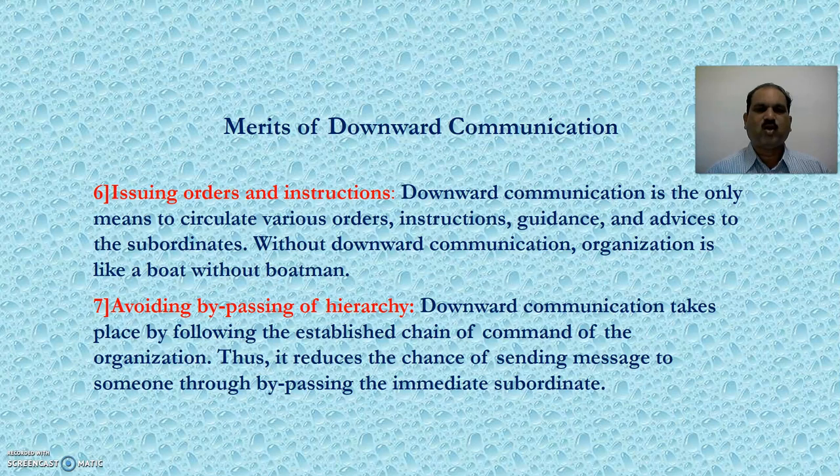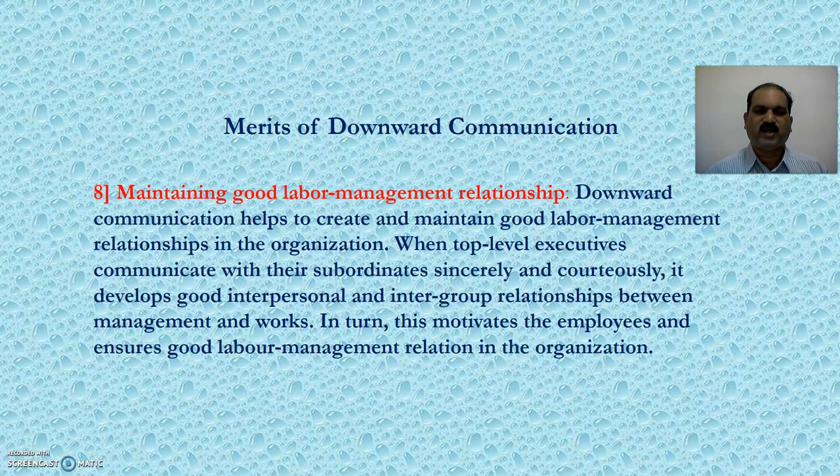Sixth, issuing orders and instructions. Downward communication is the only means to circulate various orders, instructions, guidelines, and advices to the subordinates. Without downward communication, organization is like a boat without a boatman. Seventh merit, avoiding bypassing of hierarchy. Downward communication takes place by following the established chain of command of the organization. Thus, it reduces the chance of sending message to someone through bypassing the immediate subordinate.